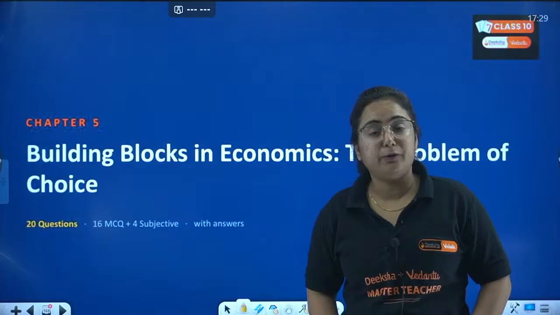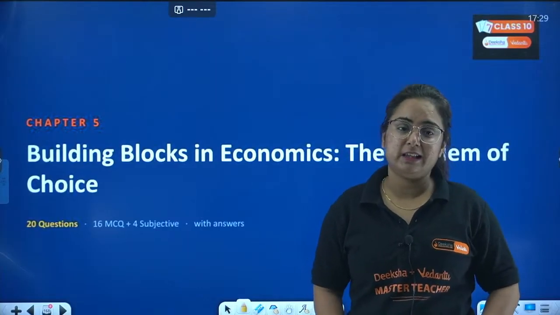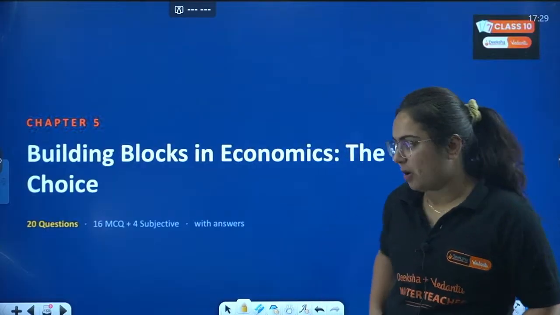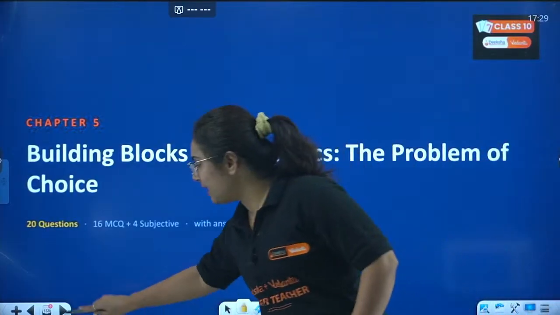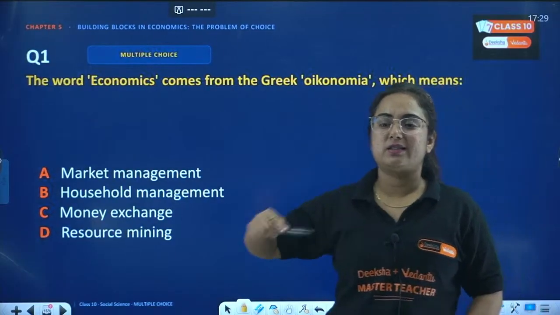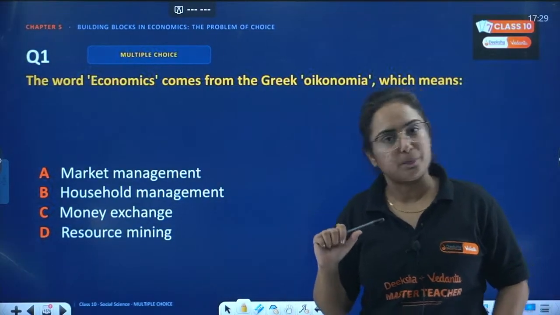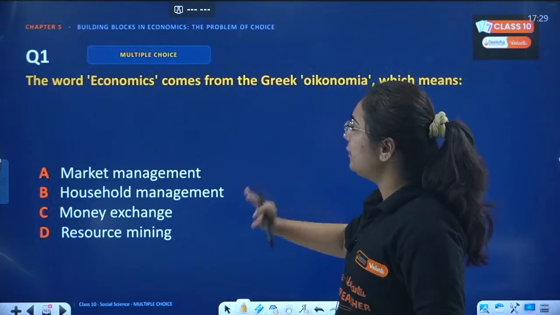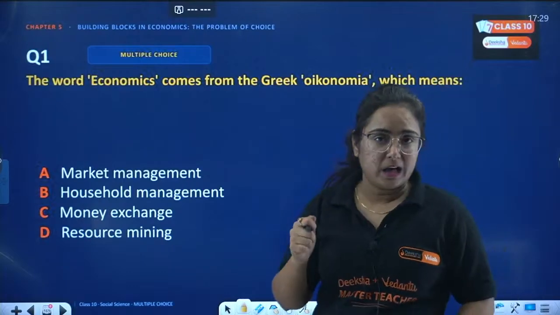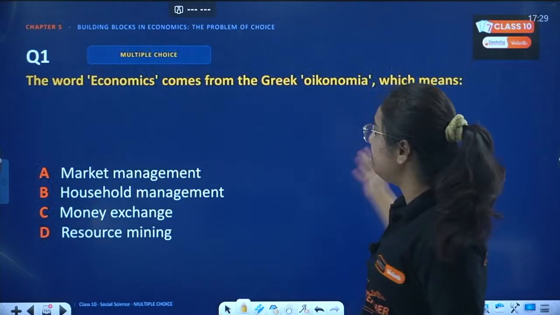If you take commerce, you will understand in class 8 that yes, there is a similarity. Now without taking much of your time, I'm moving to the first question, and in the meanwhile we will understand the topics too, as we do always. First question: the word economic comes from the Greek word oikonomia, which actually means what?